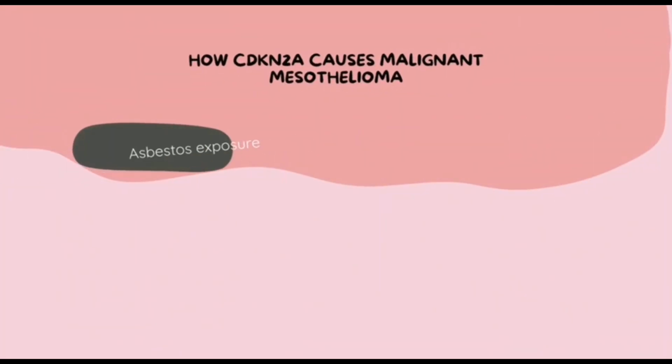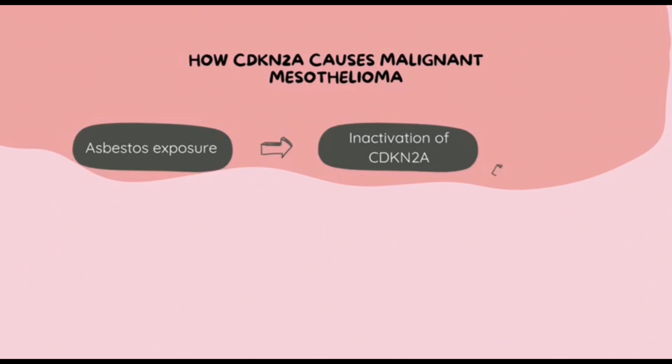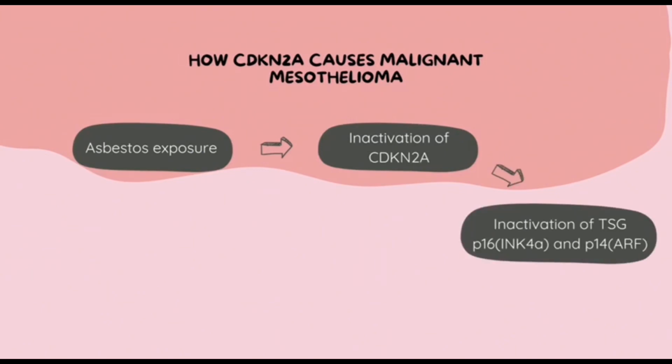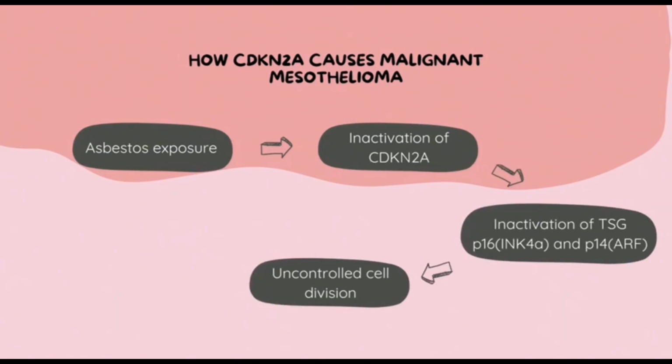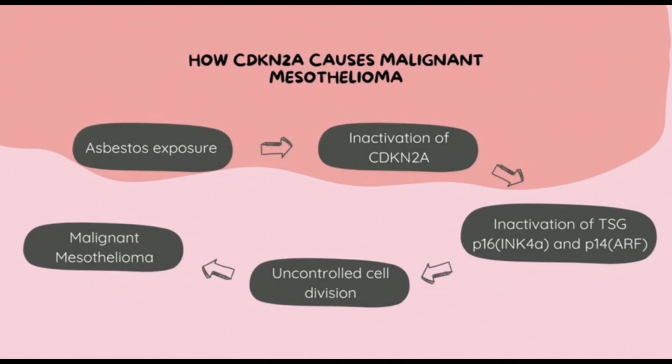In simpler terms, exposure to asbestos causes the inactivation of CDKN2A, which then inactivates the tumor suppressor genes in our body, leading to uncontrolled cell division and eventually resulting in malignant mesothelioma.